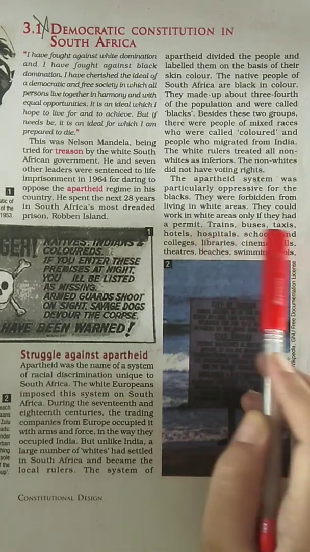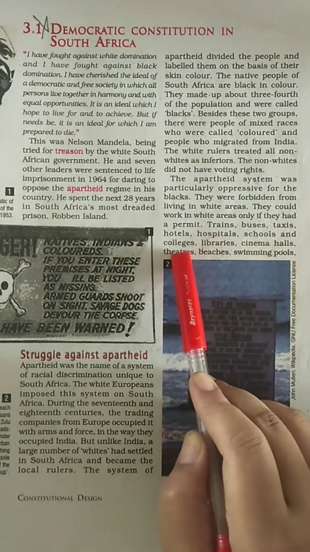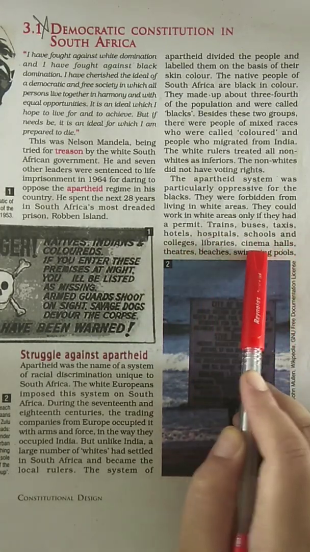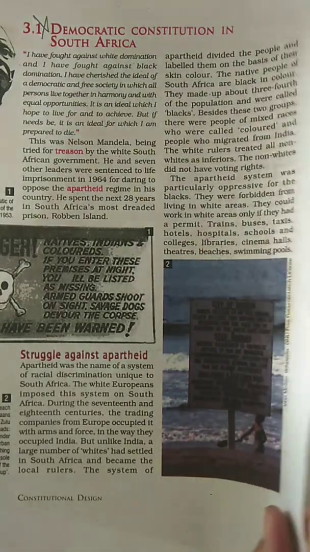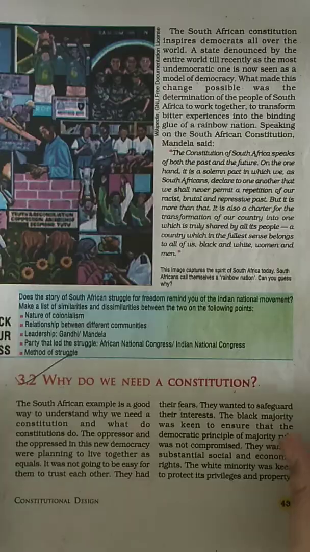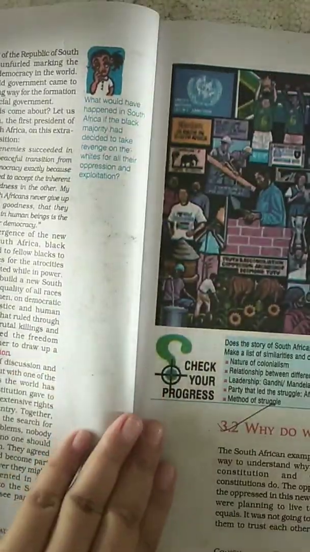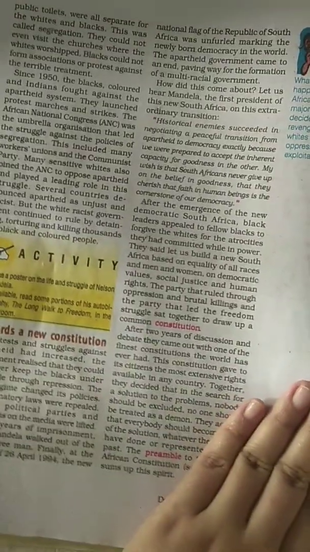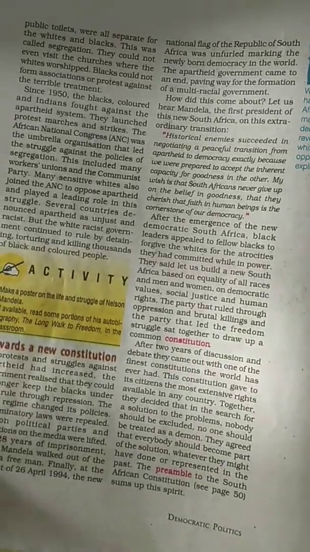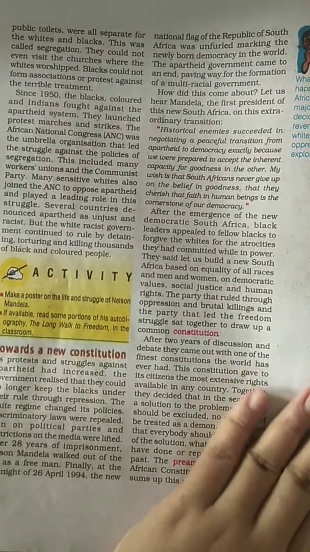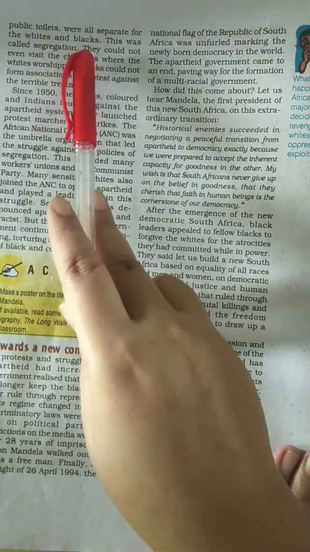Trains, buses, taxis, hotels, hospitals, schools and colleges, libraries, cinema halls, theaters, beaches, swimming pool, public toilets were all separated for the whites and blacks.